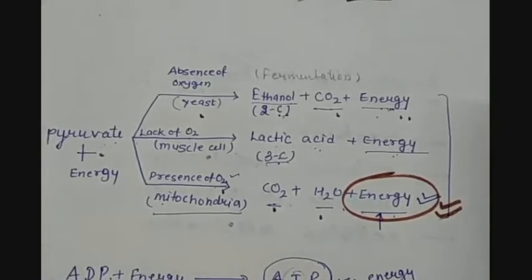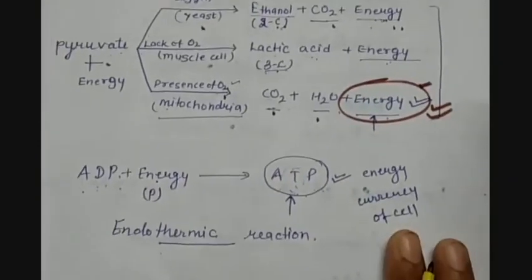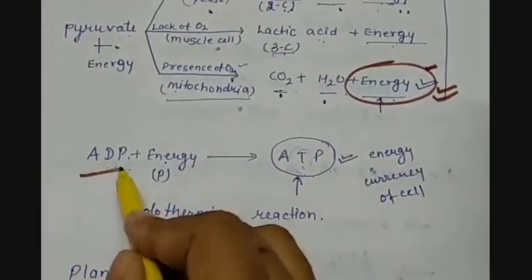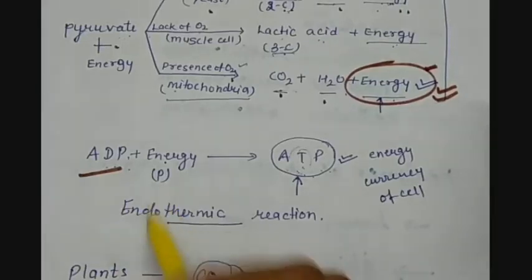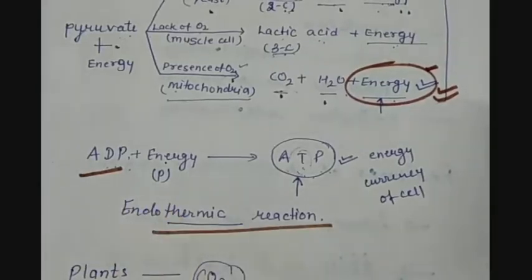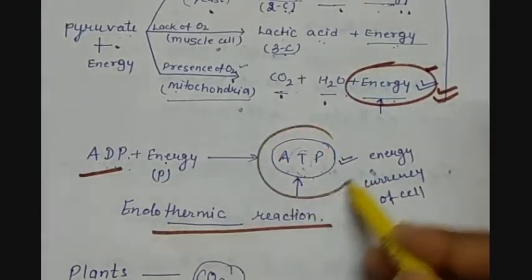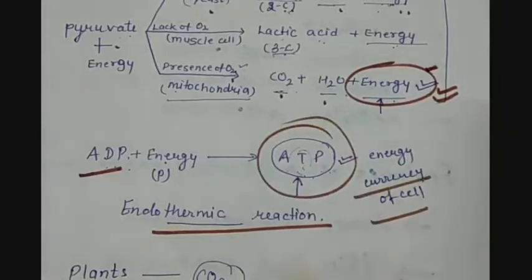Now, what happens with this energy? What are we doing with this energy? This energy is taken up by the ADP present in the cell, and here an endothermic reaction takes place, and ATP, which is called the energy currency of the cell, is formed. So here cells are storing the energy in the form of ATP. They will use it whenever it is required.